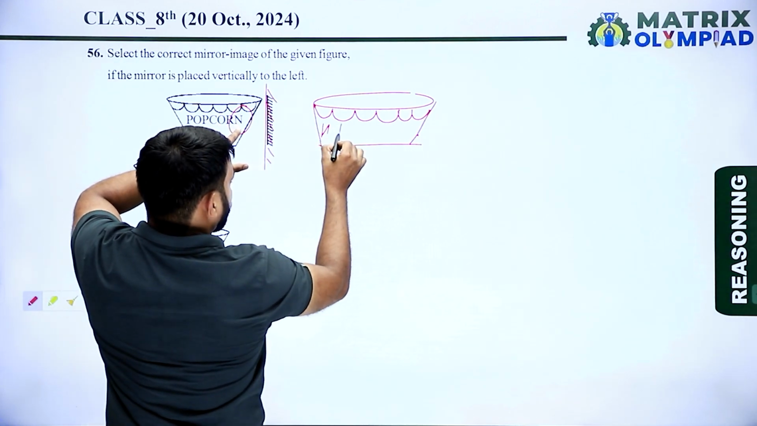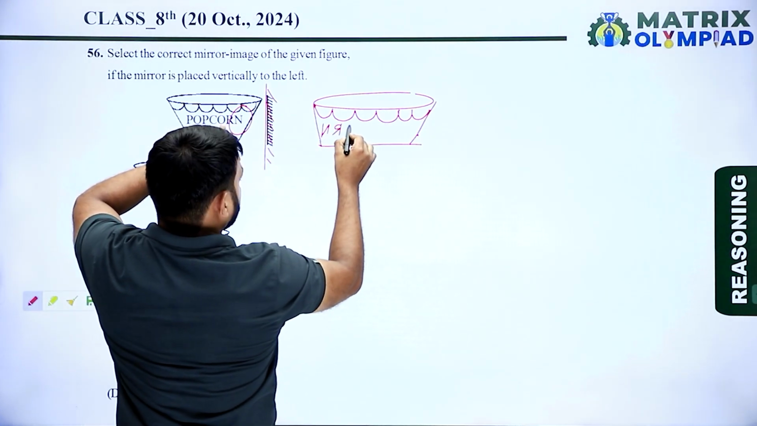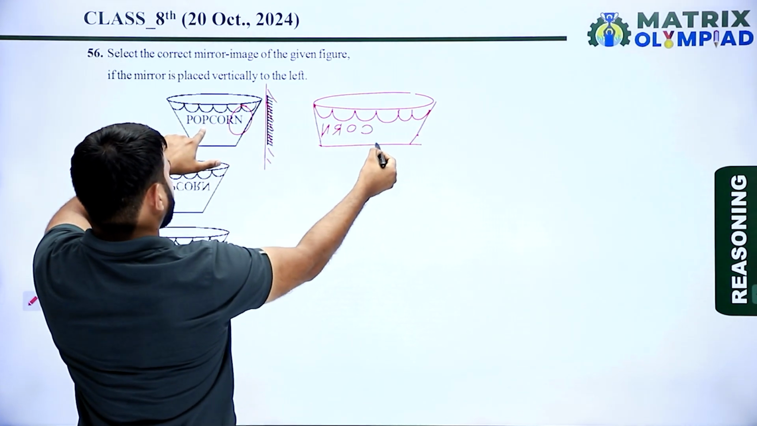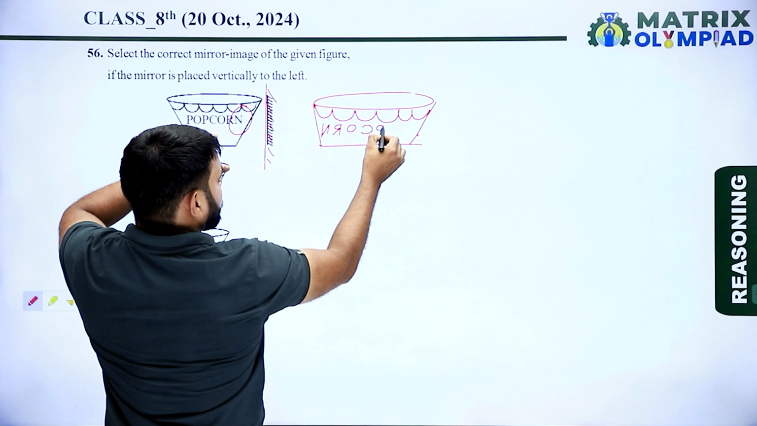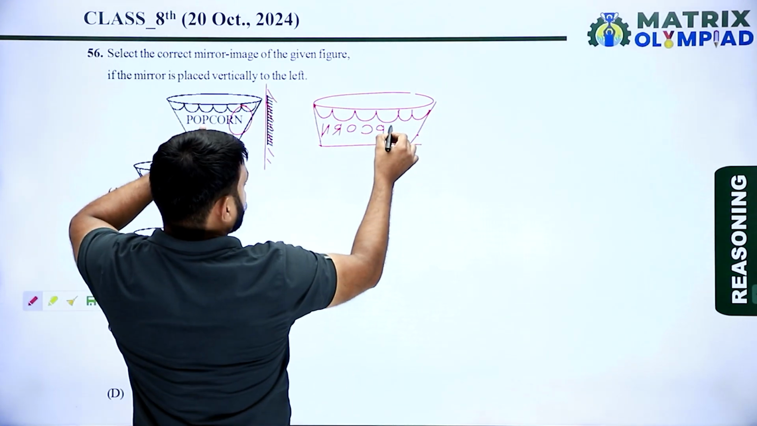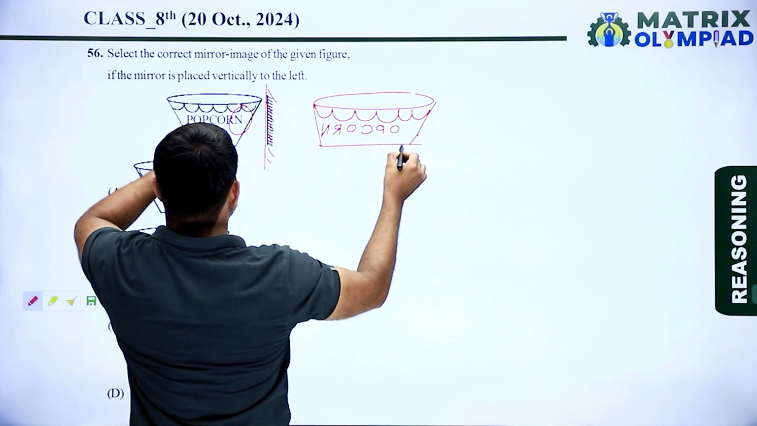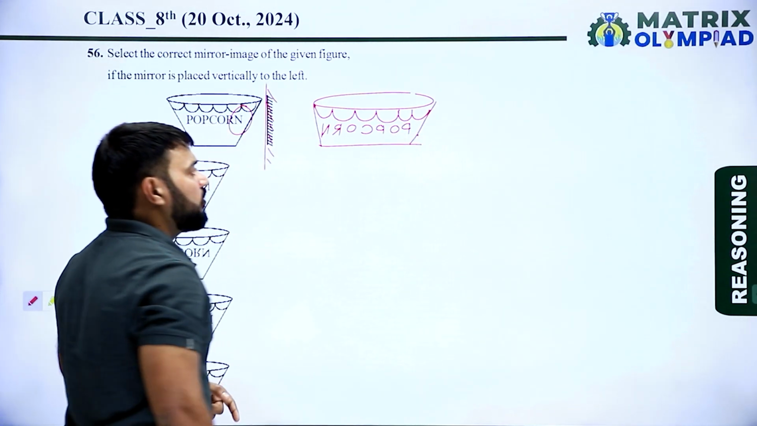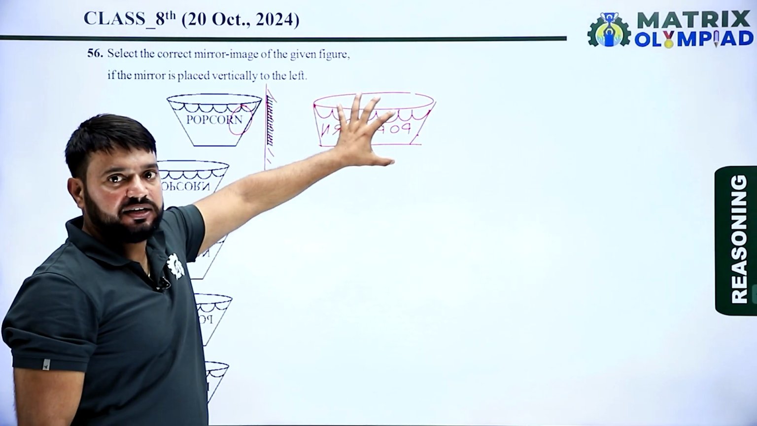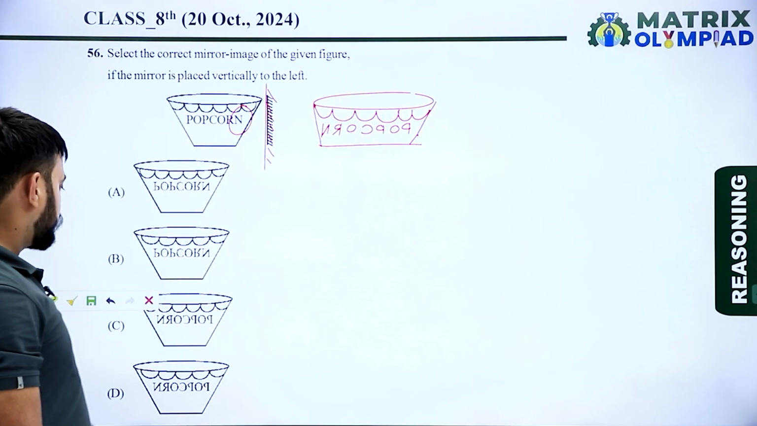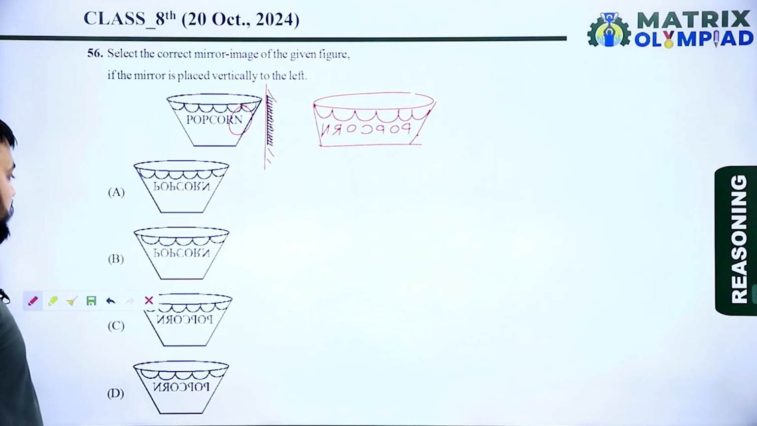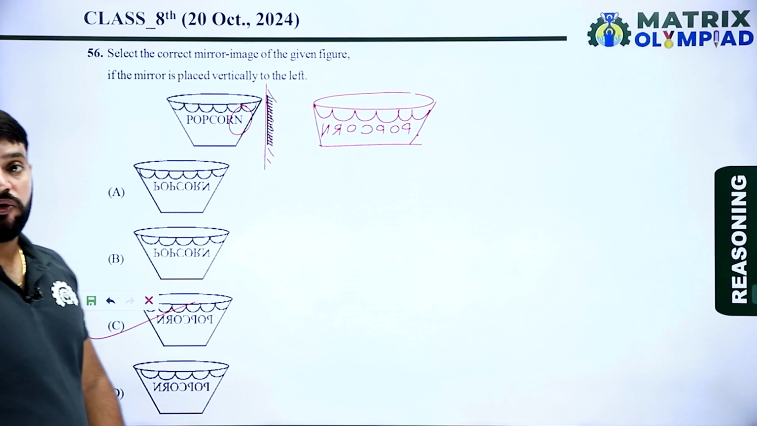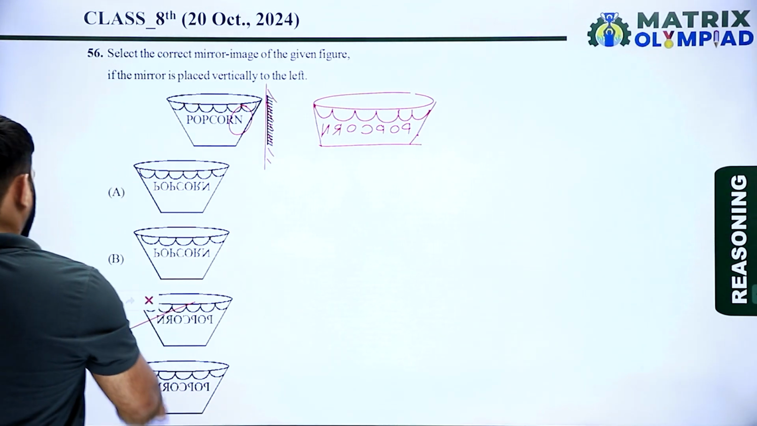Now find the mirror image of R. So this is the mirror image of R. Now find the mirror image of O. This is the mirror image of O. Now find the mirror image of C. So this is the mirror image of C. Now mirror image of P looks like this. Now again mirror image of O, and finally mirror image of P. So this is the correct mirror image of given figure. So option C is the correct answer of this question.